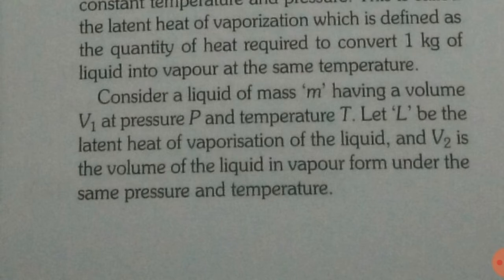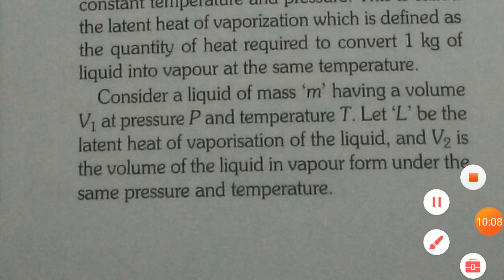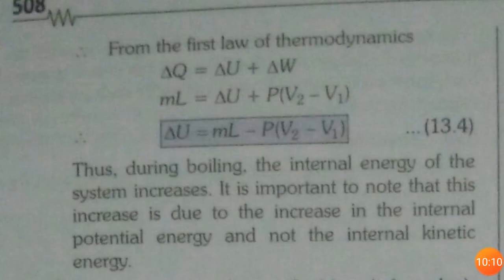Am I clear to you? V1 is the volume of the liquid, but when that liquid is converted into vapor, its volume will change, and now the volume becomes V2. V1 is the volume of liquid, V2 is the volume of vapor. Now from the first law of thermodynamics, we know that del Q equals del U plus del W. Now here, because the volume has changed, we can say that work has been done.